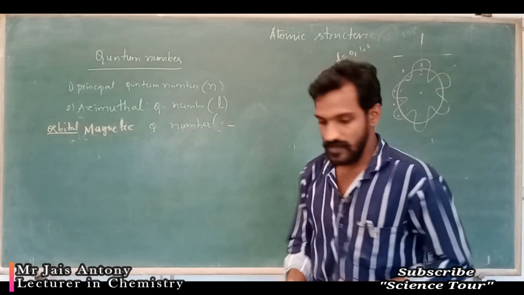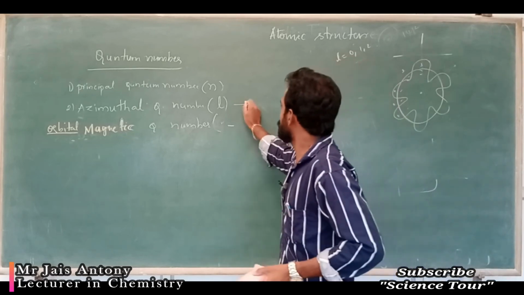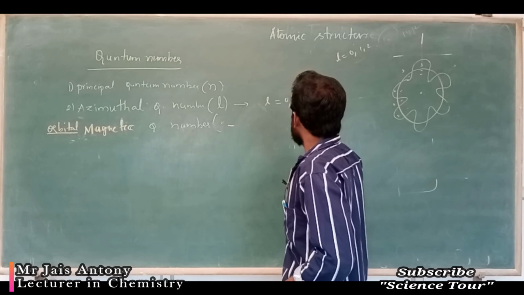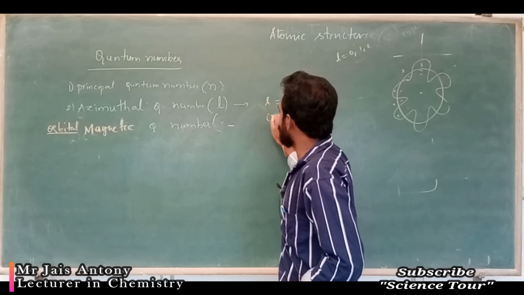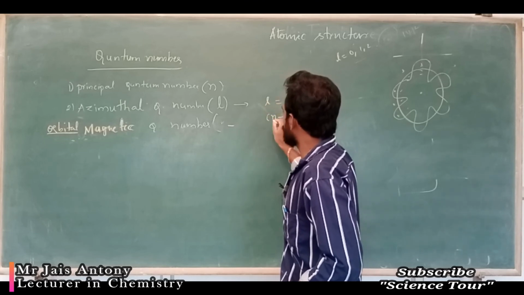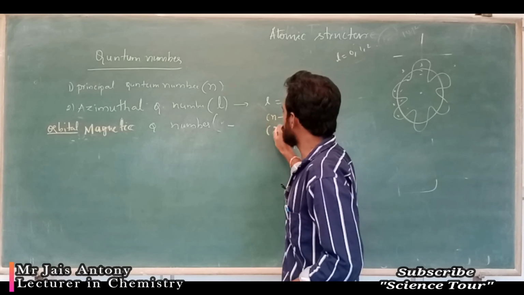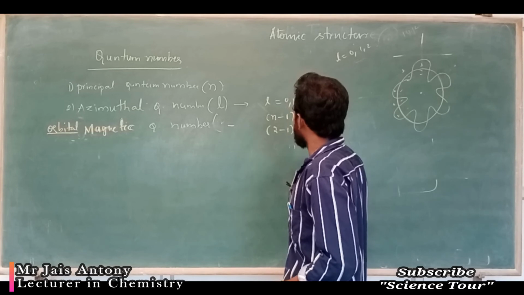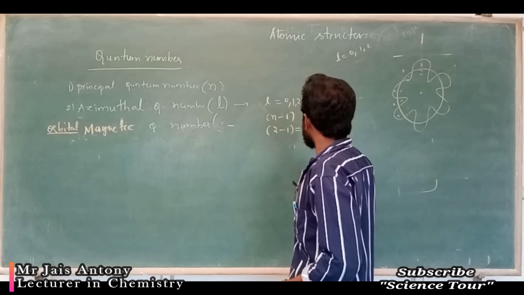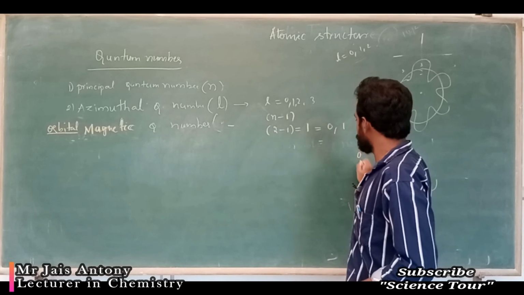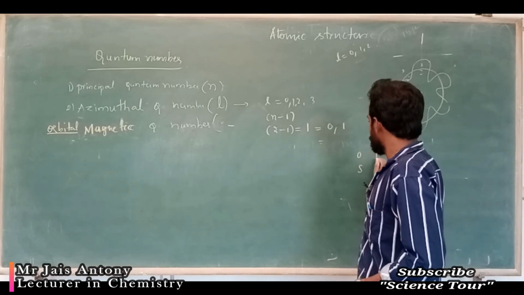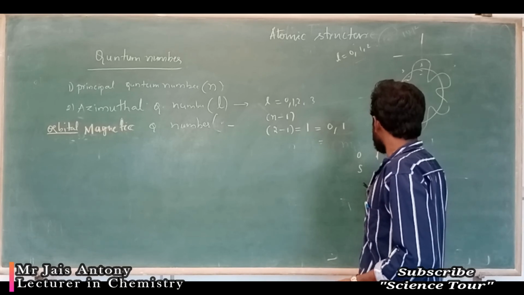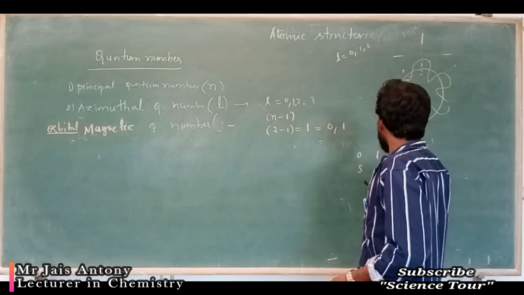See, L value ranges from 0, 1, 2, 3 like this. So to find L value, one formula, n minus 1. If n value is 2, principal quantum number 2 minus 1 gives 1. You are not writing 1 alone, you are writing 0, 1. 0 means s, 1 means p, 2 means d, and 3 means f.